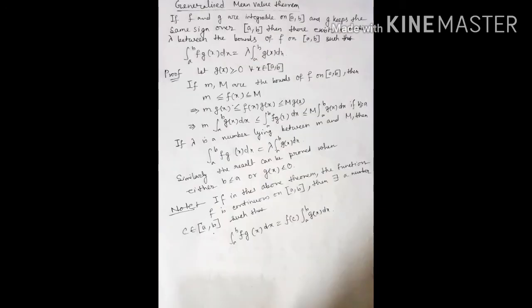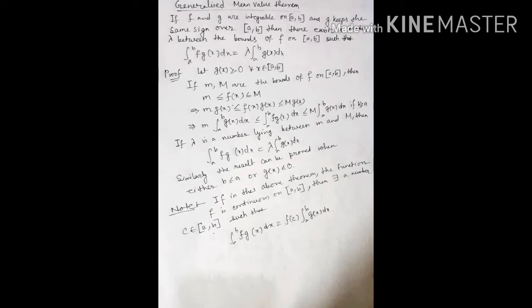Now there is some note. The Riemann sum of function f associated with a partition P is denoted by S(f, P, t) is equal to the summation of f(t_k)(x_k − x_{k−1}), k equal to 1 to n, where t is equal to {t_k} and t_k belongs to [x_{k−1}, x_k]. So we can write S(f, P, t) in place of the summation of f(t_k)(x_k − x_{k−1}). This is a note.